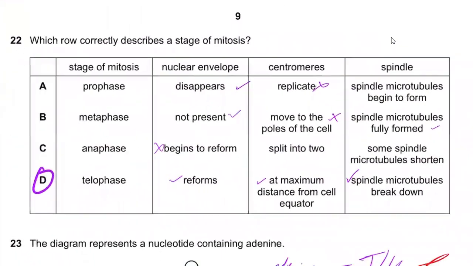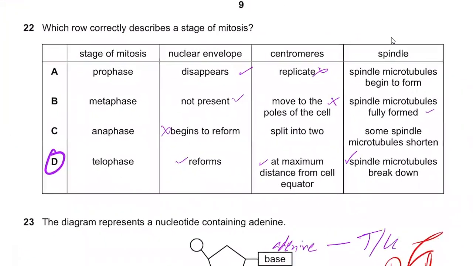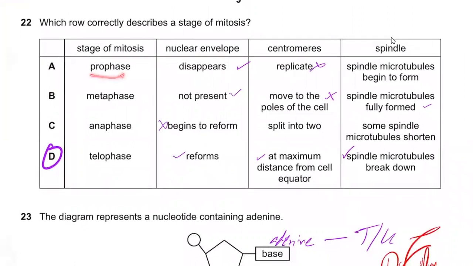Question 22, which row correctly describes the stage of mitosis? In prophase, the nuclear envelope disappears, yes. Centromeres replicate? No, the centromeres do not replicate in mitosis. You can just recall that. Centromeres are represented in the chromosome in this way. So do the centromeres replicate? No, they just do not replicate. They just split at the end of metaphase.